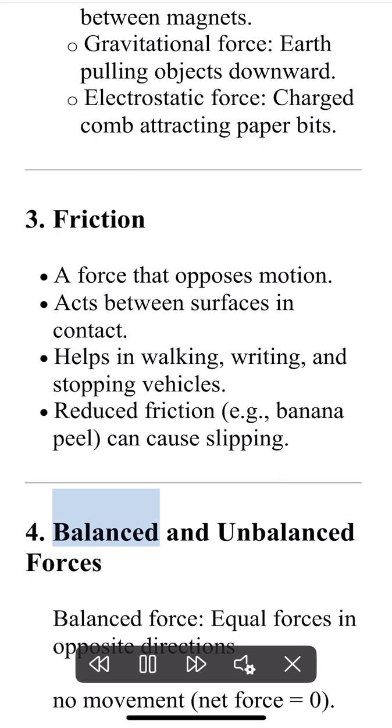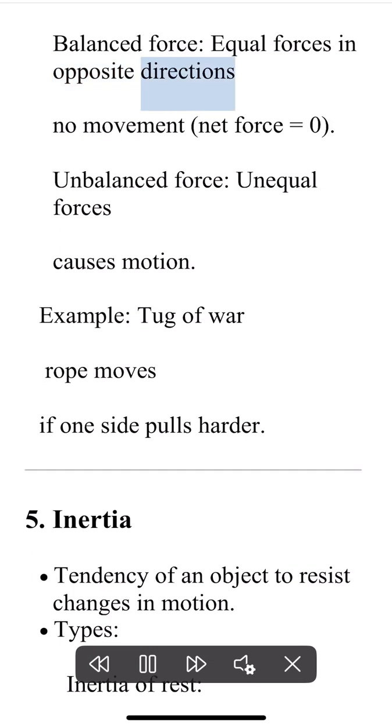4. Balanced and unbalanced forces. Balanced force, equal forces in opposite directions. No movement, net force is equal to 0. Unbalanced force, unequal forces. Causes motion. Example, tug of war. Rope moves if one side pulls harder.